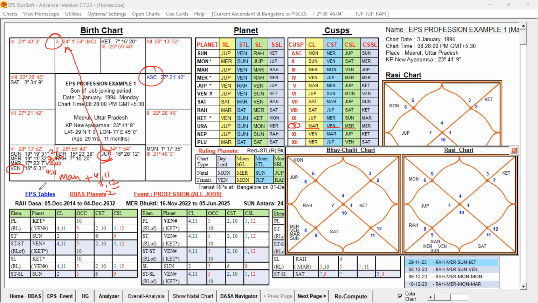Okay, now the point is, this is not occupying the 6th house. This is occupying the 5th house, right? Whenever we are talking about the 5th house, we are always thinking of the 12th house to the 6th house and the 8th house to the 10th house.